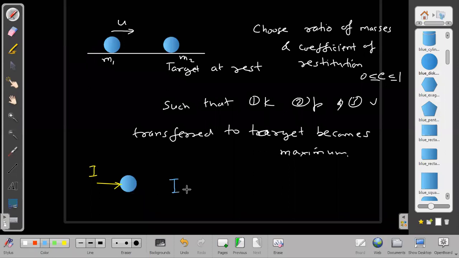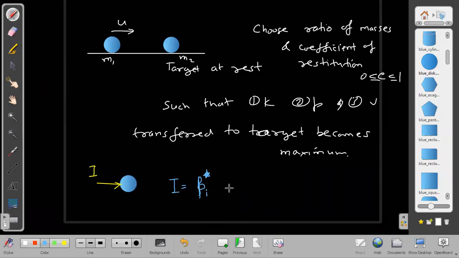Why am I thinking in terms of impulse? Because impulse is really convenient, because it is always independent of frame of reference. What is the value of impulse always? Impulse will always be equal to P initial star multiplied by 1 plus E. Those who do not know how we got this, we got it by understanding the following.